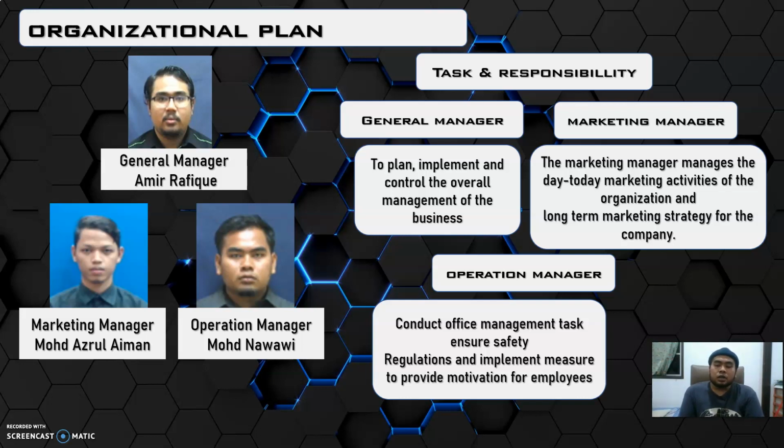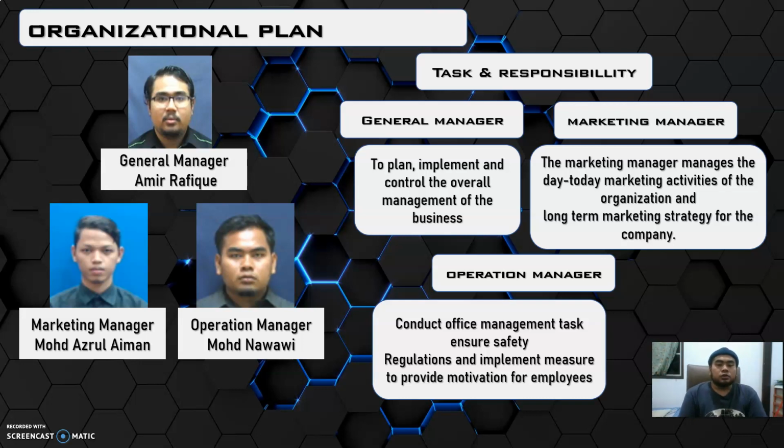And next is our marketing manager, Azrul Aiman, 6 years of experience, was the marketing manager at Proton Malaysia Berhad, and has a 35% share in this company. And myself, the operation manager. My share in this company is 30%. The total share of the 3 of us is 100%.